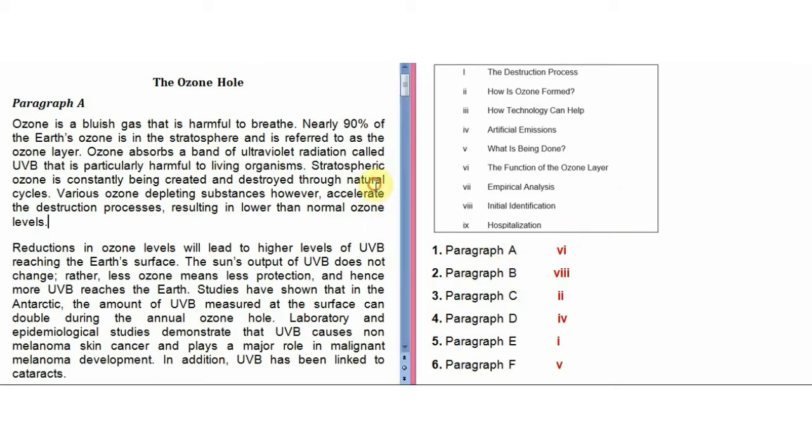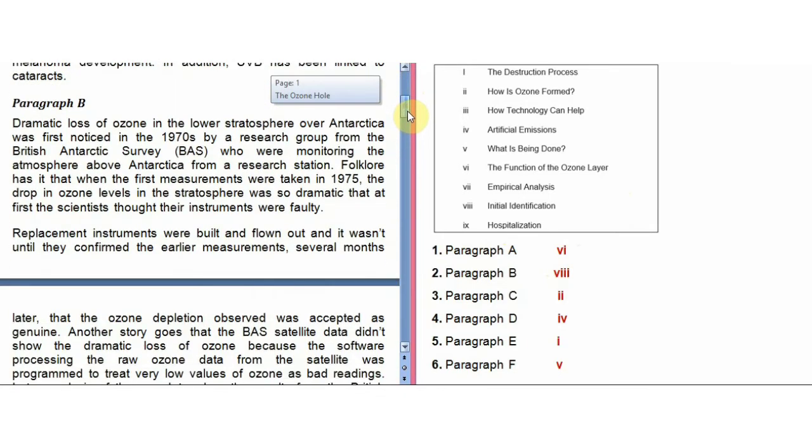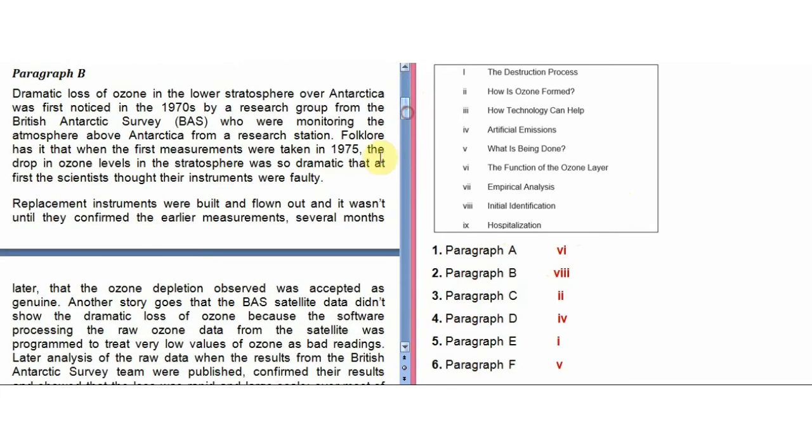Now let's move towards the second paragraph. This technique I wanted to tell you, that is why I am reading the whole paragraphs, because for each and every paragraph you should see all the options. If you think that one option can be the answer, you should also make sure that the other options are not the answer. Okay, so that is why I am doing this with you.